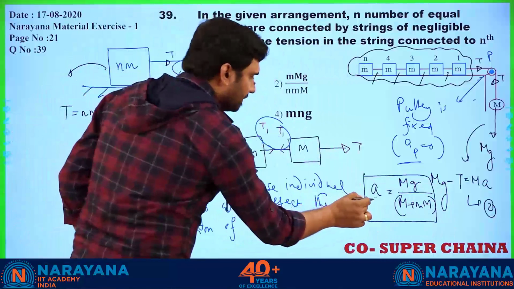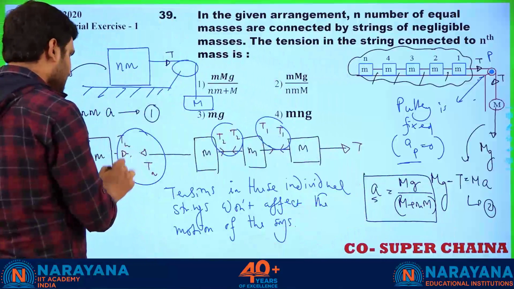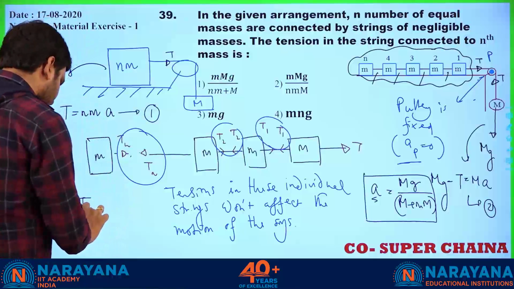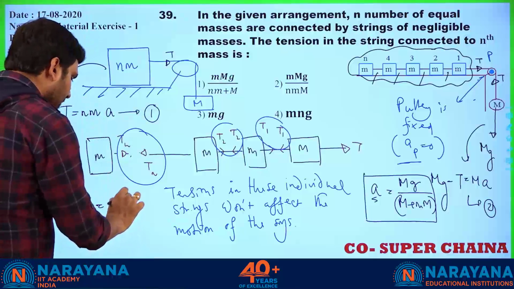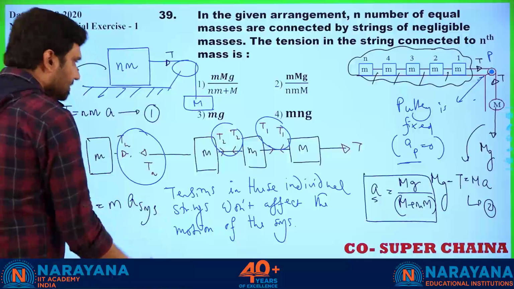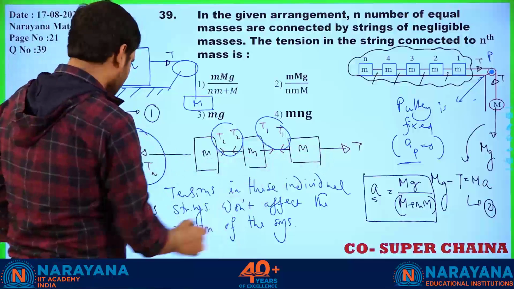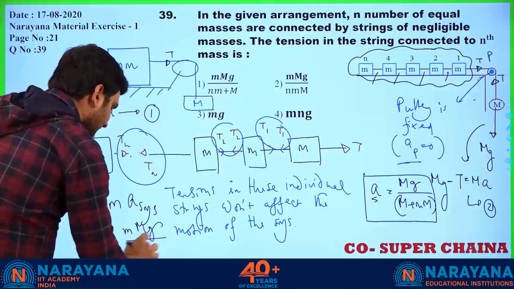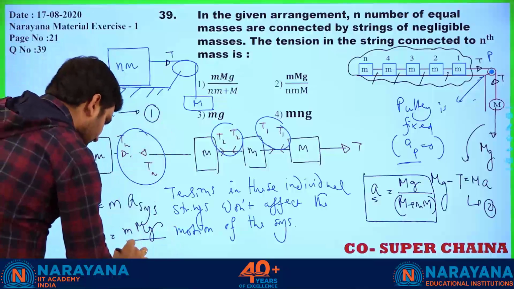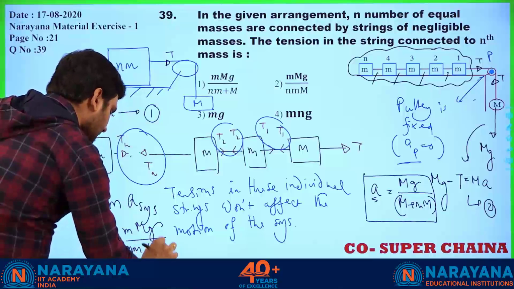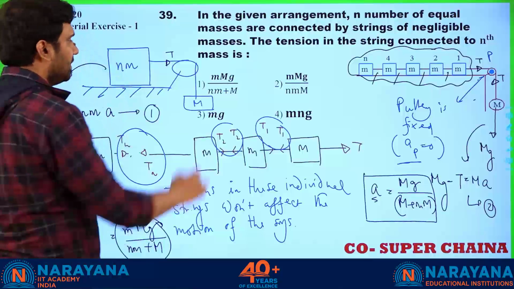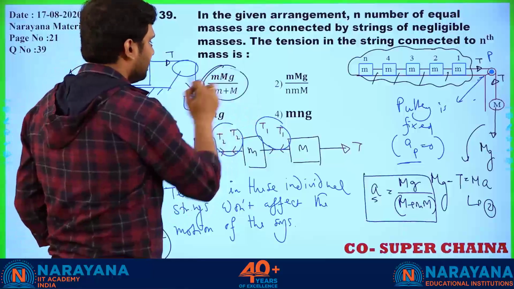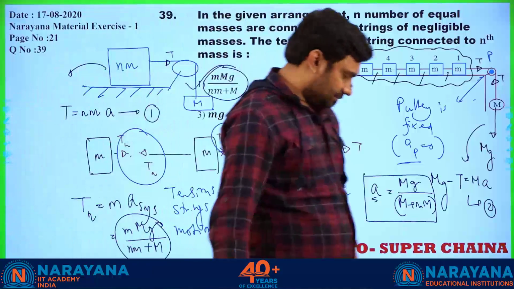Now for the value of T, if we apply the first equation, T is going to be mass into acceleration of the system. So that is going to be capital M into g divided by N into M plus capital M. That's your answer. This is the final answer. I hope you got it.